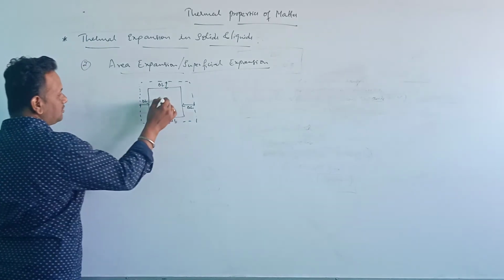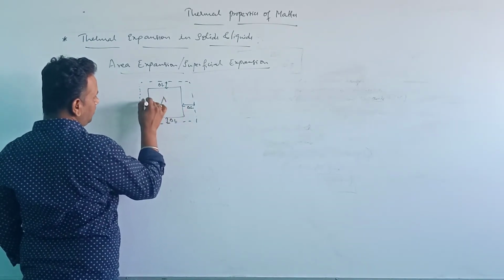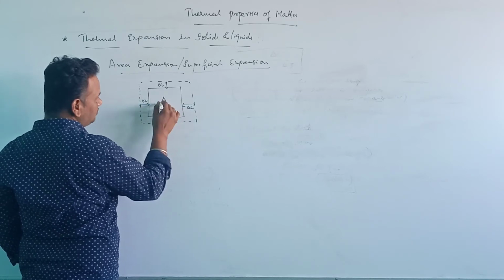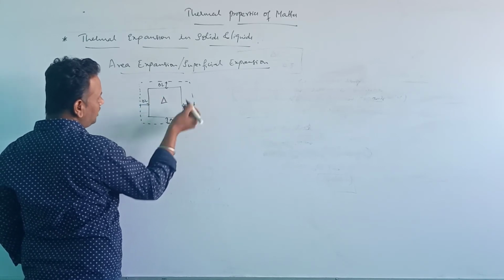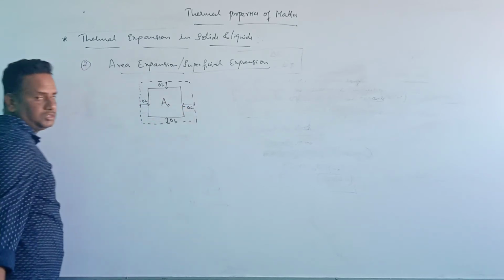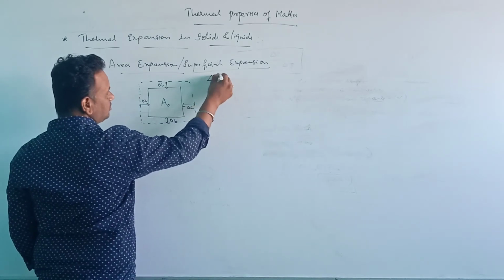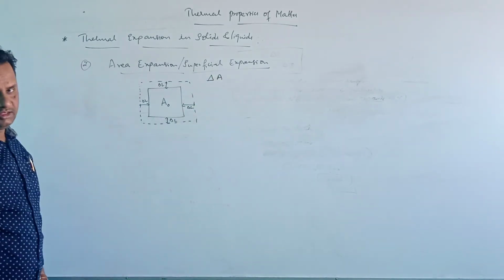When the length increases on all sides, the area expands. So A0 is the initial area and delta A is the increase in area.